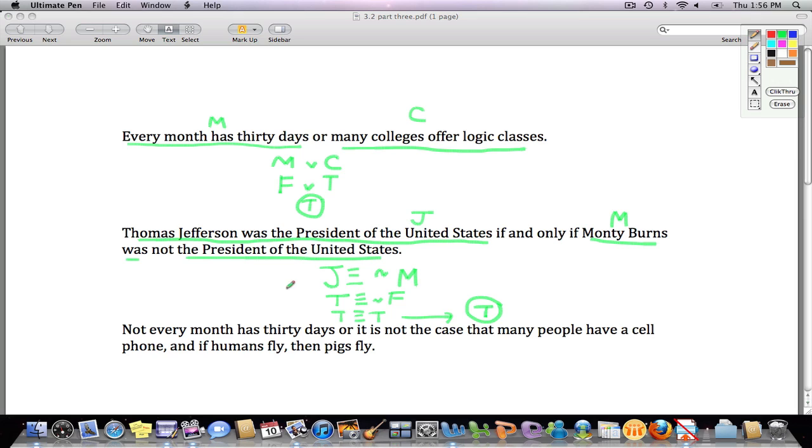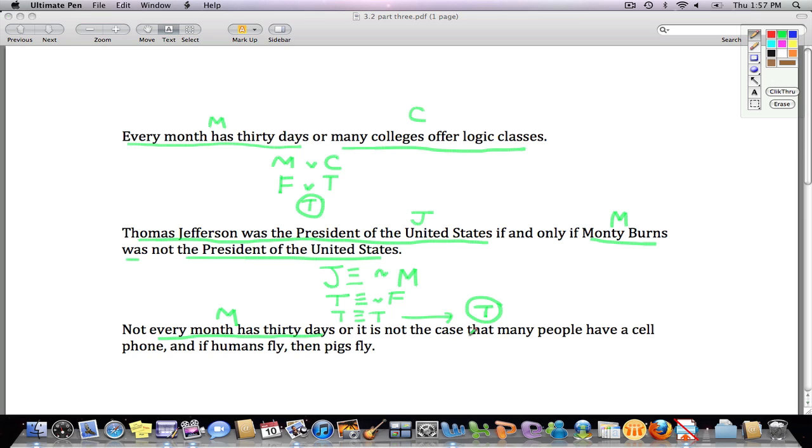Finally we have: not every month has 30 days, or it is not the case that many people have a cell phone, and if humans fly, then pigs fly. That's a mouthful, something to think about, whether or not this is true. Let's go through it step by step. Every month has 30 days. Let's call that M. Since we're not in the same problem as the second one, it's okay that we have the same abbreviation. But if these were all strung together in an argument, then we would have to do something differently.